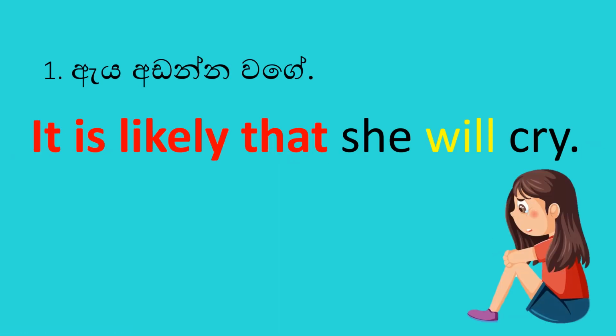ඇය අඬන්න වගේ. It's likely that she will cry. She will cry. මෙතන she will cry අනාගත කාලයෙන් තමයි තියෙන්නේ. It's likely that she will cry.